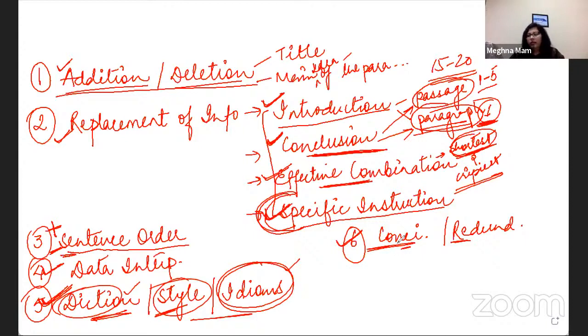Let me give you an example. If I say, I have done my work, the passive voice is, my work has been done by me. Now, you will observe that passive voice sentences are inherently longer than the active voice sentences. And that's the reason we don't go for passive voice. To give you one more example on conciseness, I can say that looking at the weather today, I strongly feel that it will rain heavily.